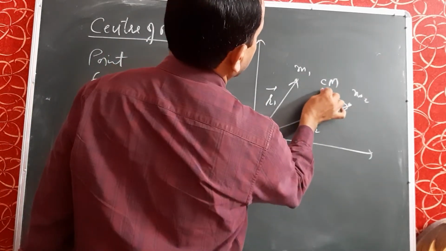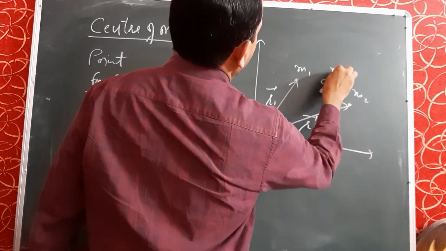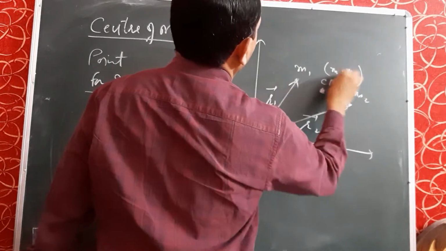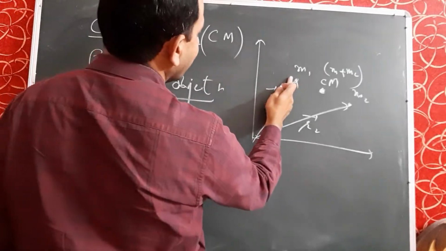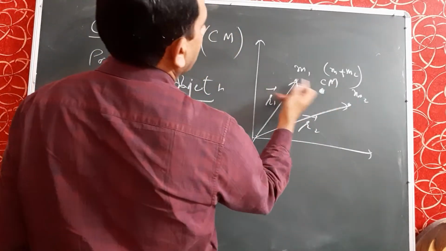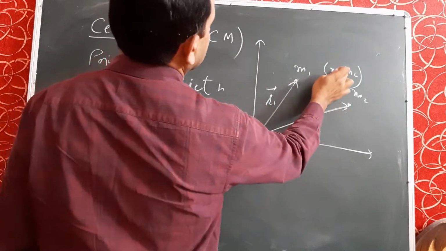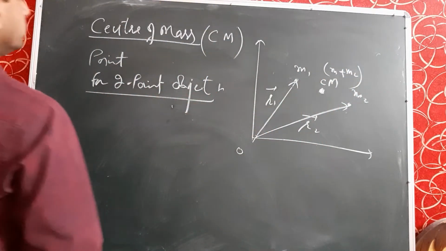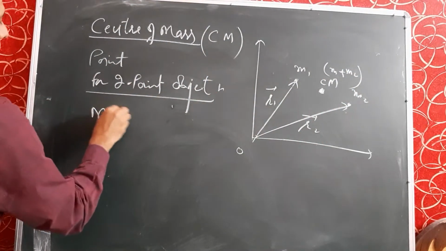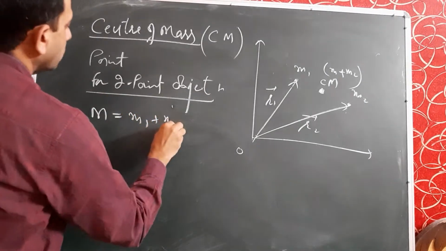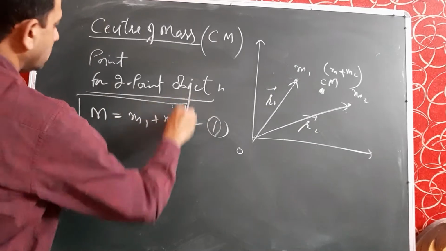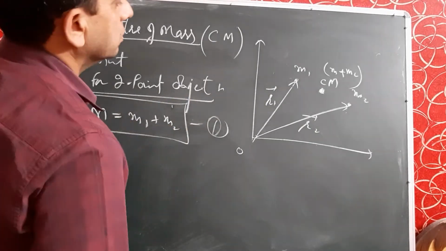Let the mass of the first particle be m1 and the mass of the second particle be m2. Therefore the mass of both particles at this point is m1 plus m2. So the total mass at the center of mass is m1 plus m2. This is the first equation, the mass equation.